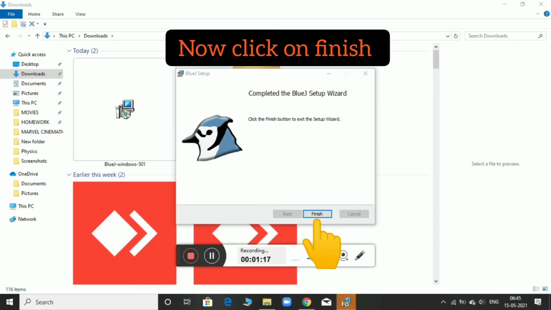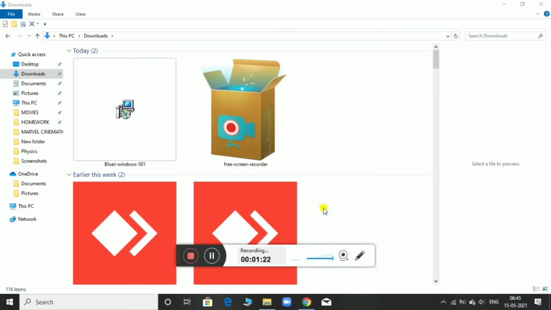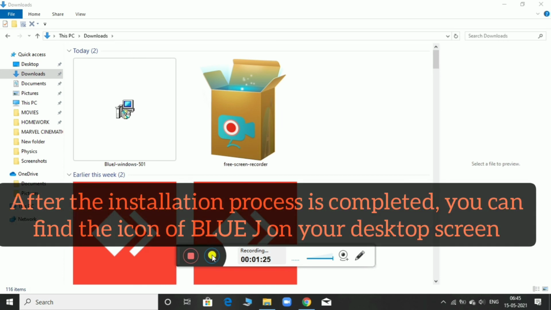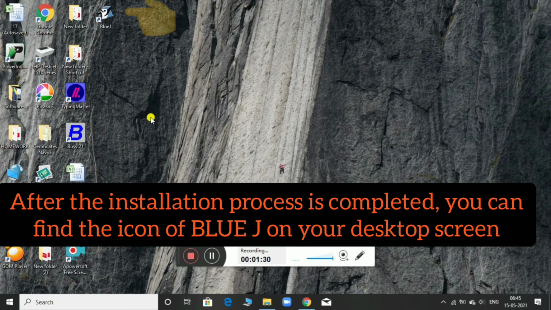Click on Finish. After the installation process is completed, you can find the icon of BlueJ on your desktop screen.